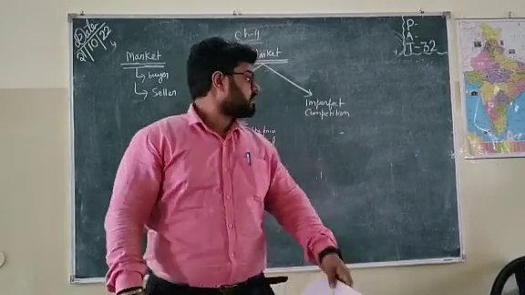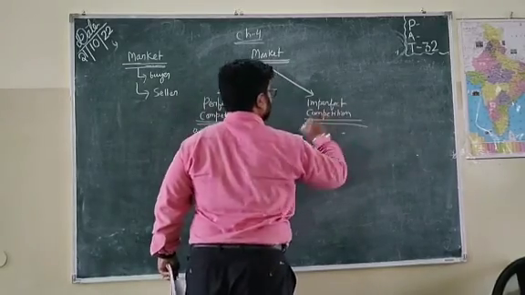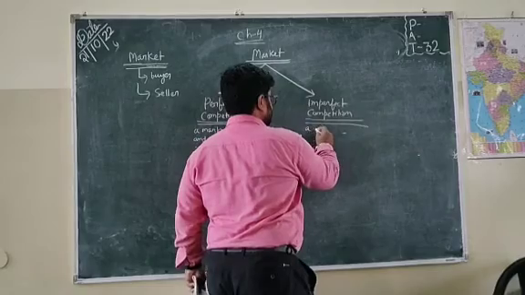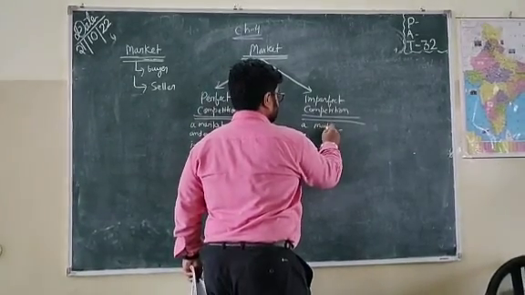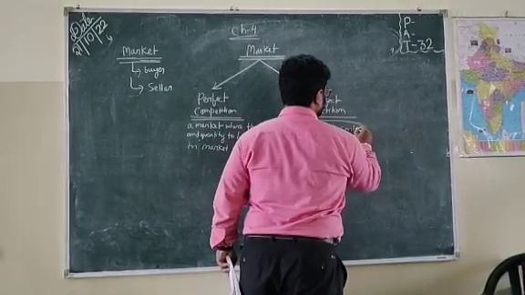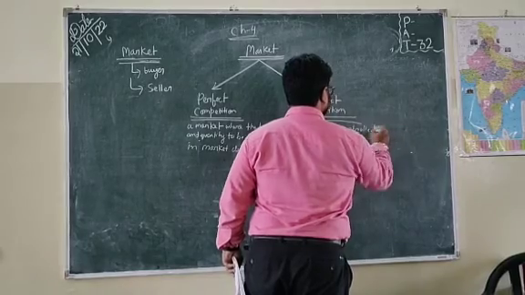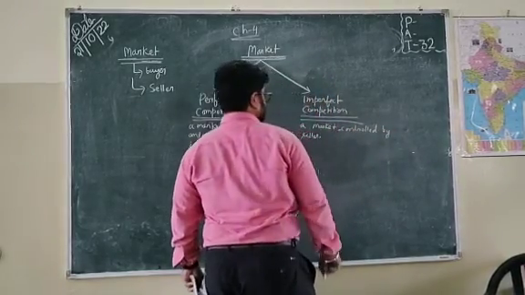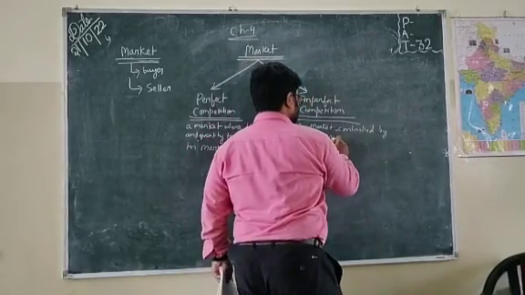Now there is imperfect competition. Imperfect competition is a market controlled by the seller. For example, monopoly.